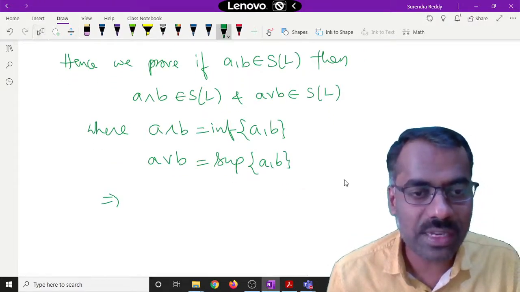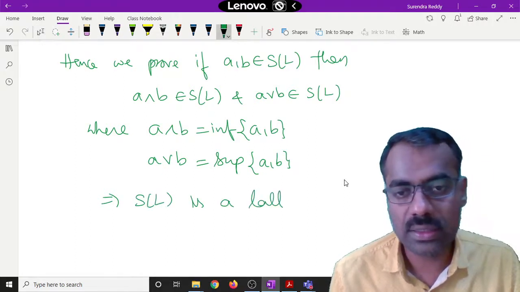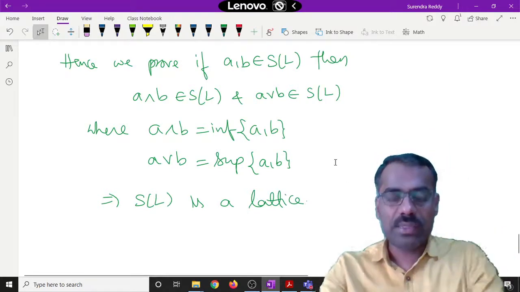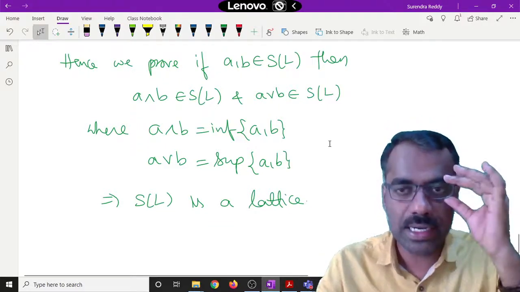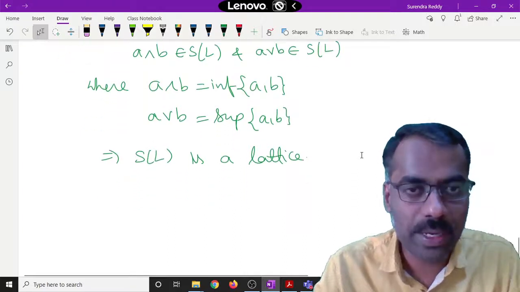That shows that our S of L is actually a lattice. Now we will show that this S of L is a Boolean lattice. That means we want to show that it is distributive and every element has a complement.